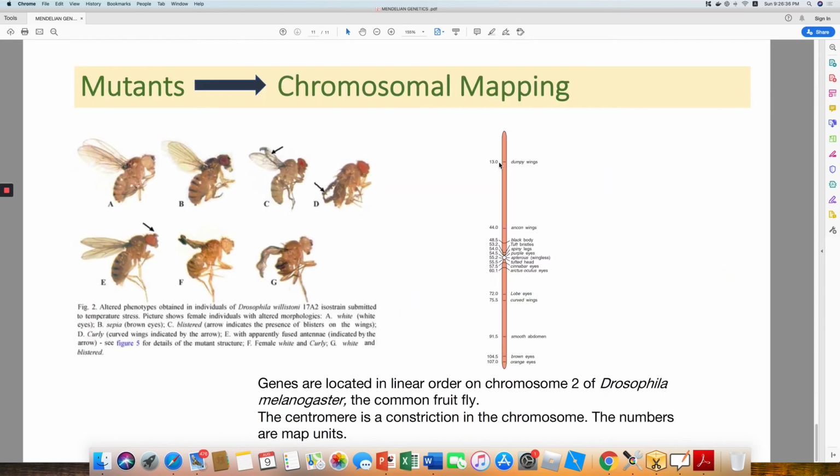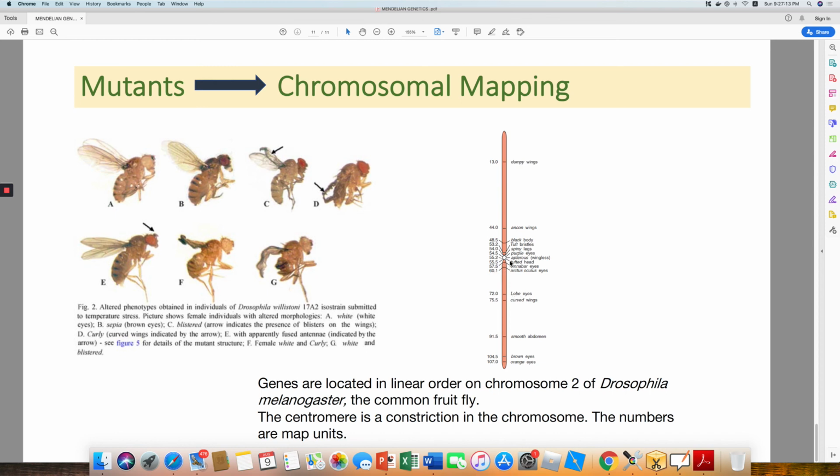So, how do we study these allelic forms? How was it confirmed? It was confirmed by studying the mutants that were produced as a result of these mating experiments. So, mutants finally led to the concept of chromosomal mapping. In Drosophila, research was done and mutants were studied, and finally, a chromosomal map was prepared in which you could specify the location of all the alleles using map units.